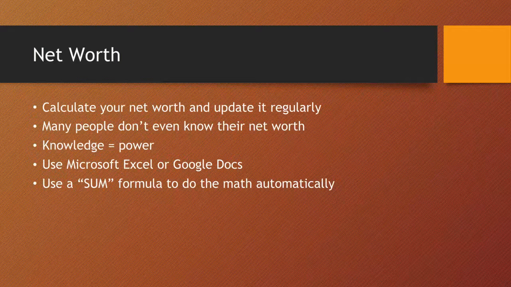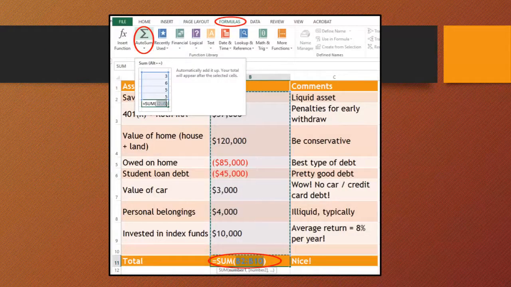You should use a sum formula to add up all of the cells with the values of your assets and liabilities in your net worth spreadsheet. Here is an example of how to calculate a sum in Microsoft Excel 2013. The procedure is quite similar in Google Docs and in other versions of Microsoft Excel, and you can find this information by a simple web search.